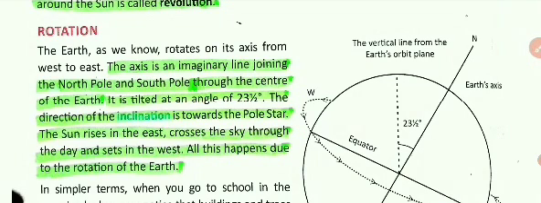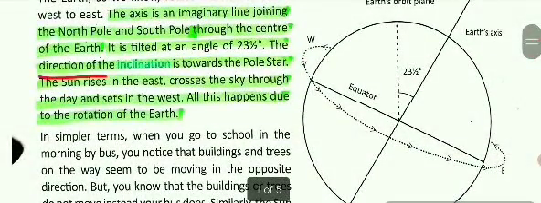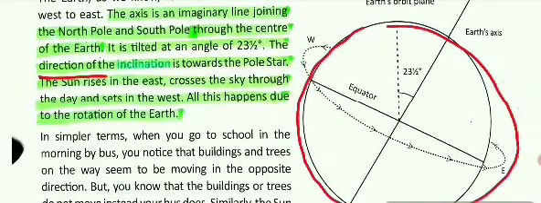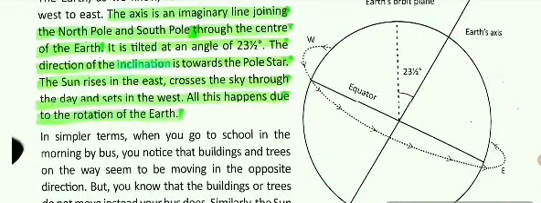This axis is an imaginary line joining the North Pole to the South Pole through the center of the earth. Like here, children, in this picture we can see that this is the earth. And this is the axis, an imaginary line, which is joining from the North Pole to the South Pole. It is tilted at an angle of 23.5 degrees.